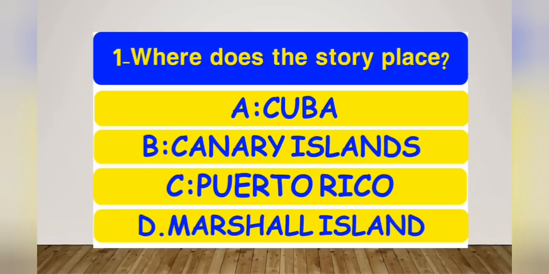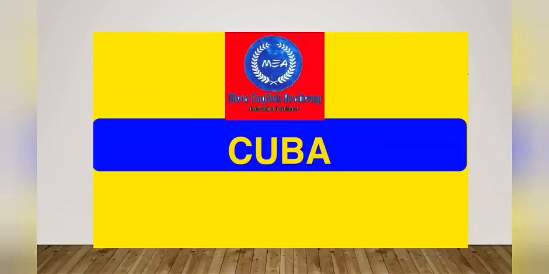In this video, we're going to talk about the most common MCQs from The Old Man and the Sea by Ernest Hemingway. Let's begin. The first question is, where does the story take place? The options are: Cuba, Canary Islands, Puerto Rico, or Marshall Island. And the right option is Cuba. The story The Old Man and the Sea took place in Cuba.